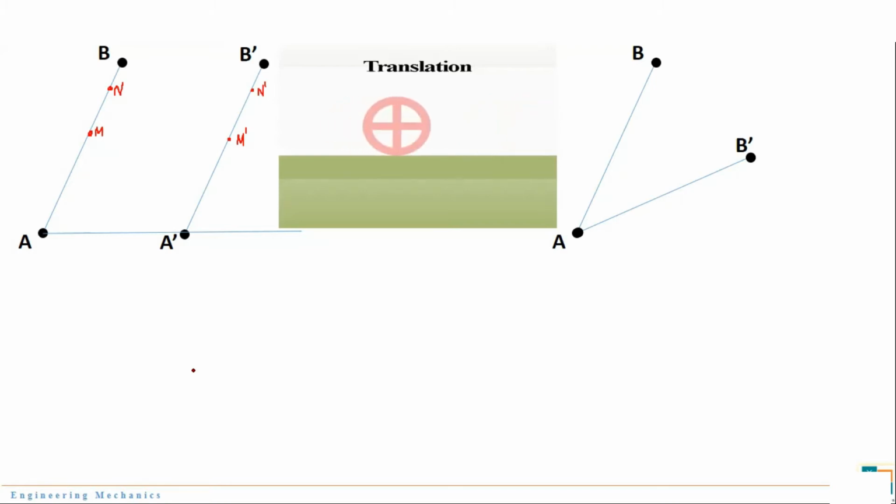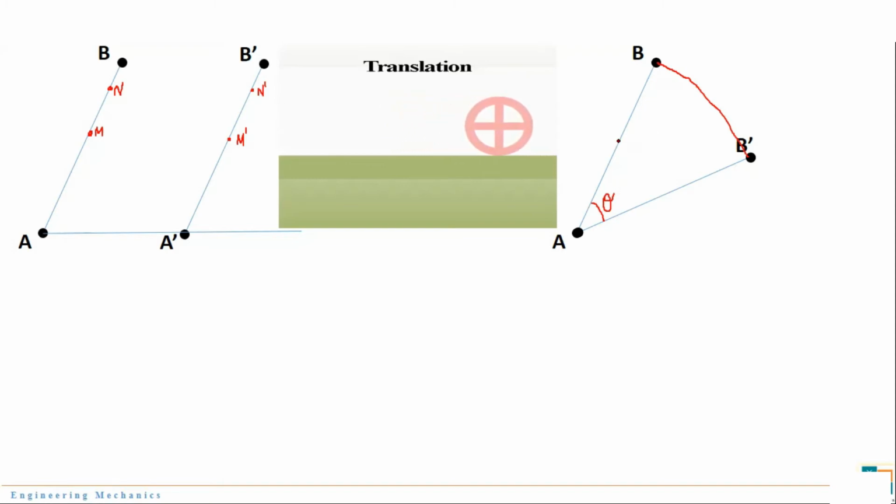Now, as we have seen in the previous motion, that is translation, the linear velocity of all the points on the body remains the same. Now let us try to figure out what will be the case in rotational motion. For this, again let me consider this point B. This point B, when performing motion from B to B dash, has subtended one angle, let us say theta. Or in simple words, I can say the body has performed a displacement through an angle theta from point B to B dash.